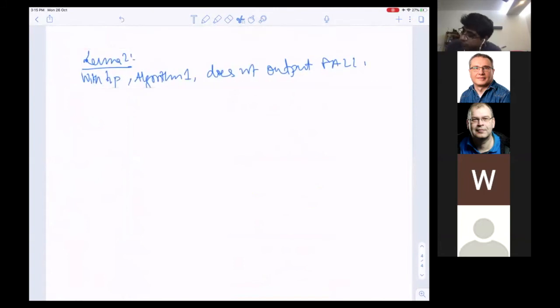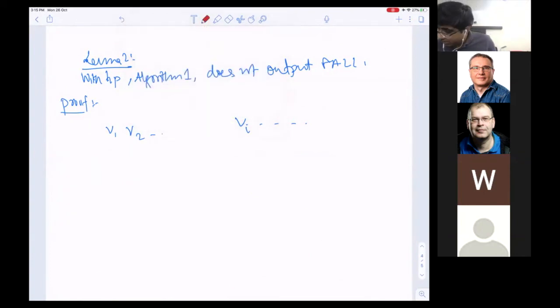Okay, so let's try to prove this. Suppose this is an arbitrary order, v1, v2, ..., vi, and so on. Notice that the way the algorithm is constructed, it constructs its lists uniformly at random and independently.